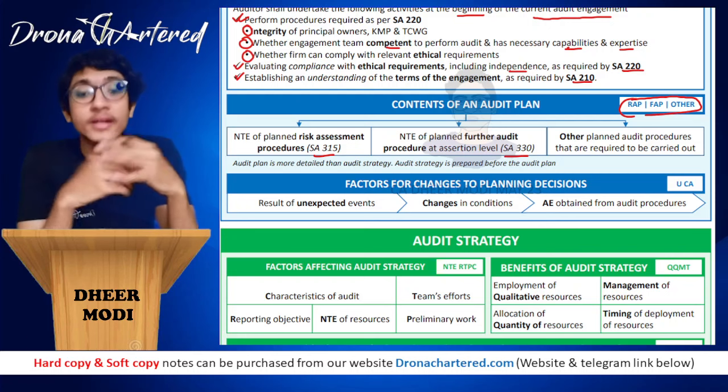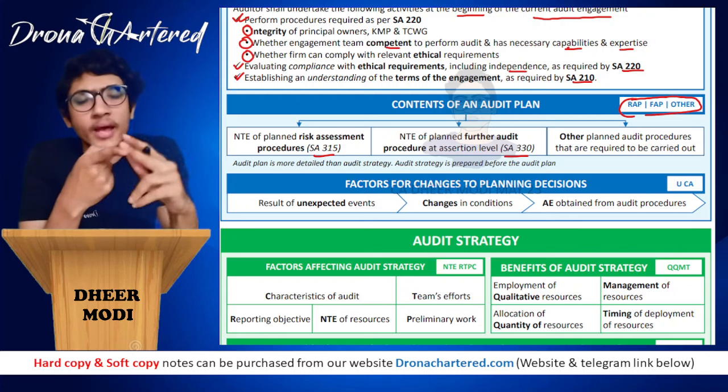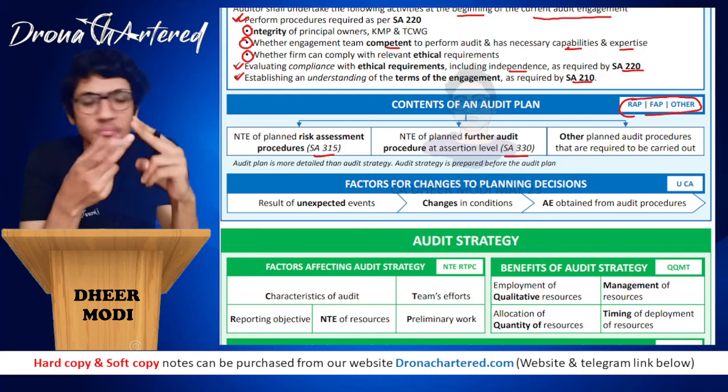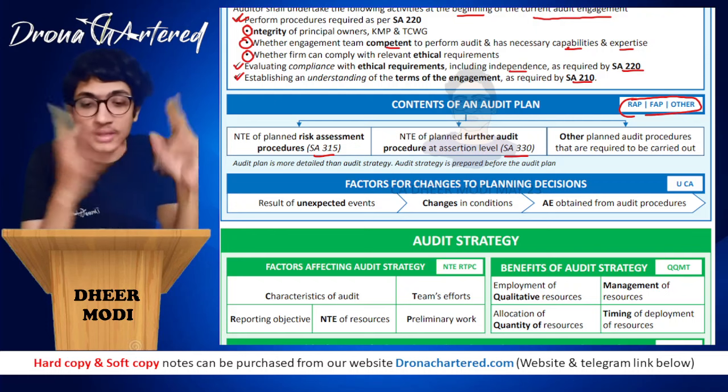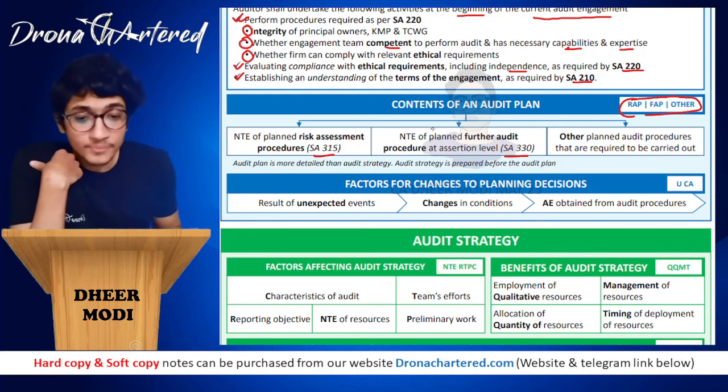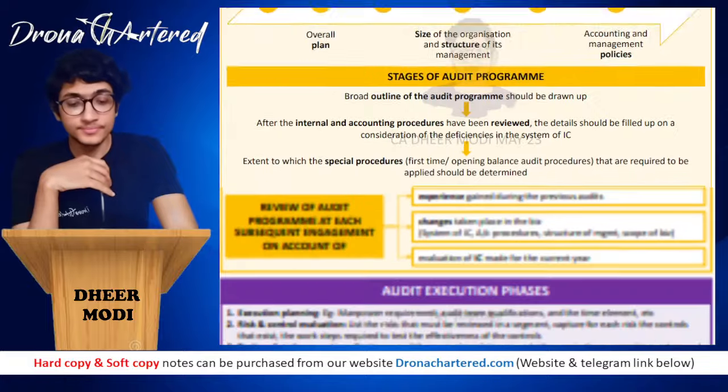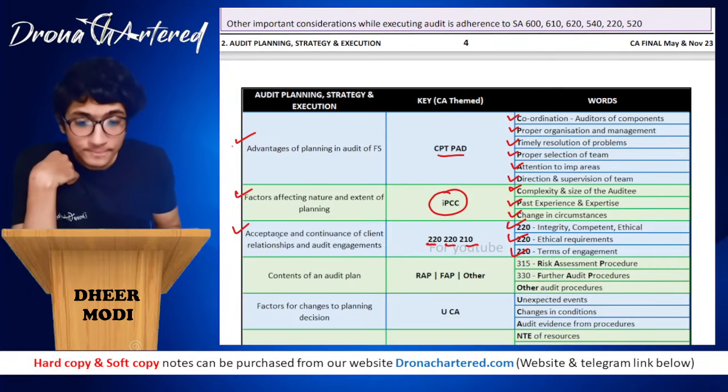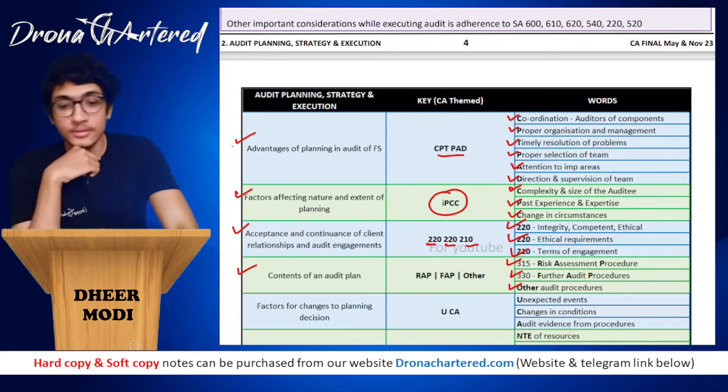Got it? So what are the contents of an audit plan? RAP, FAP, and other. 315, 330, and other. Clear? This is your contents of audit plan. So we are done with this also, that is 315, 330 and other.